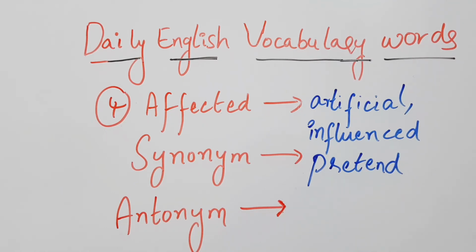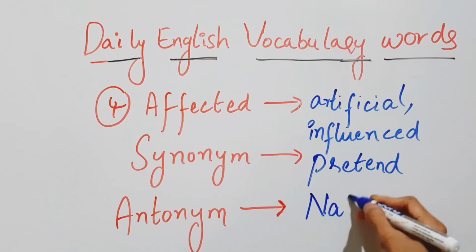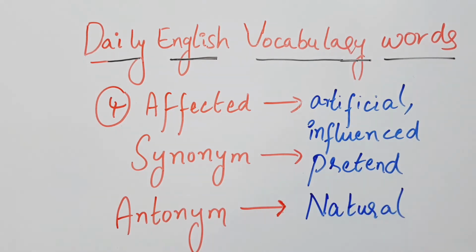What is the antonym, the opposite word, for affected? It is natural. Affected means influenced or pretended, so the opposite is not affected, not influenced, not pretended. It's just quite natural. Instead of using affected, we will use natural.